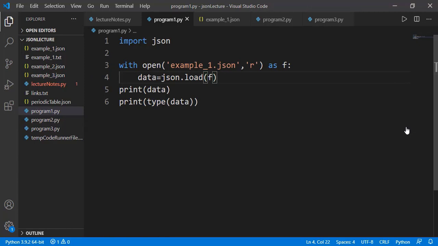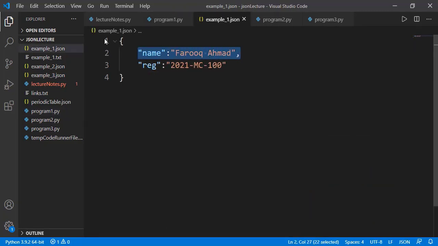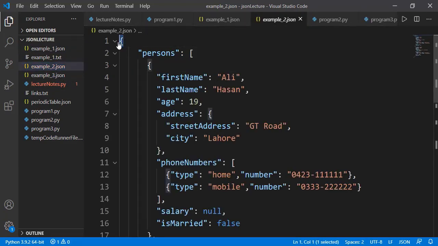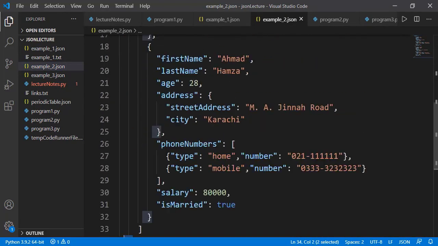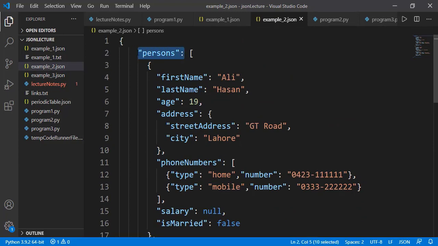Now let's see what kind of different data types we can have inside a JSON file. You can see here both key and value are of string data type, and these braces specify the JSON object. Let's see another file that has more data. See that the whole data is inside the curly braces as in the previous JSON file, which represents the JSON object. Then it has a key with the name persons. In most cases, we see the JSON file having just one key, and that is also known as the root key. And the value can be some nested data, like a nested list or even a nested JSON object. Over here, the value of the key persons is a list.